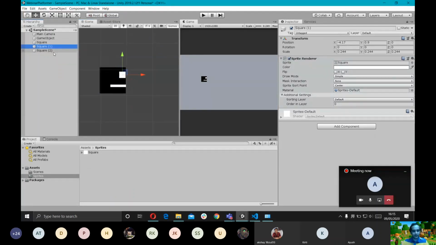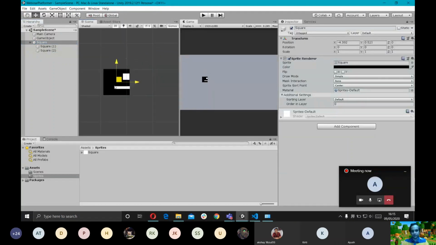So I'm going to select the eye and the smile that I just made, and I'm going to drag them up to the square. What this does is it parents them to this object. Now the base of the player is the parent, and the two other game objects we created are its children. Whenever I move the parent, the child moves along with the parent. This is how you combine multiple game objects, and this is basically the parent and child policy of Unity.